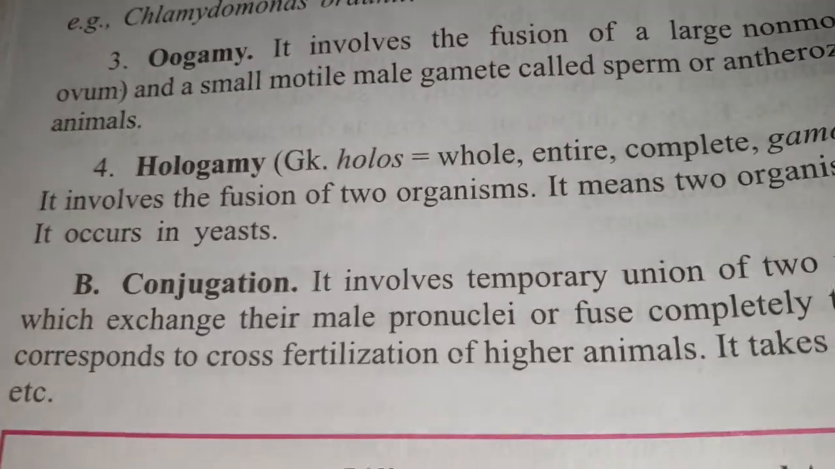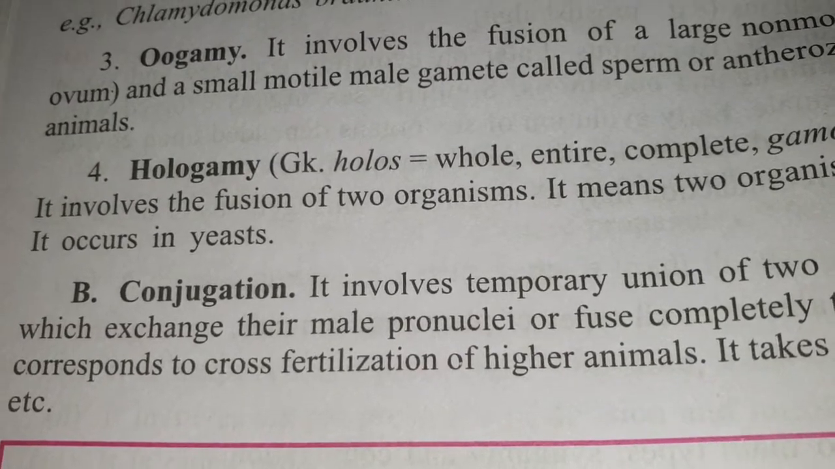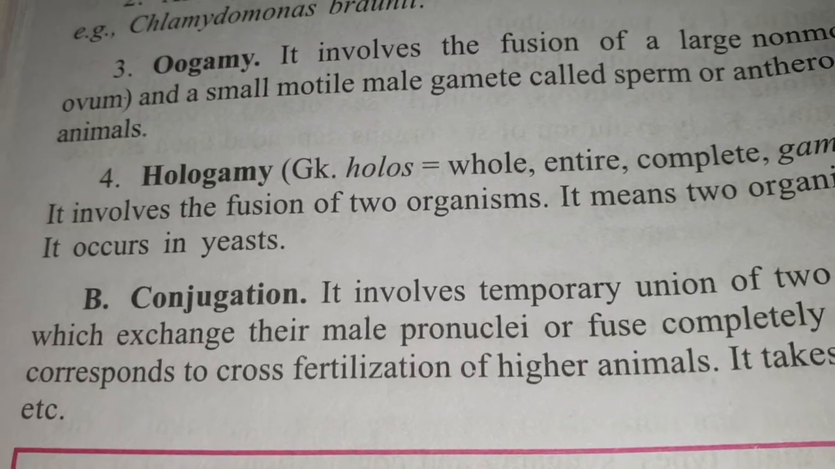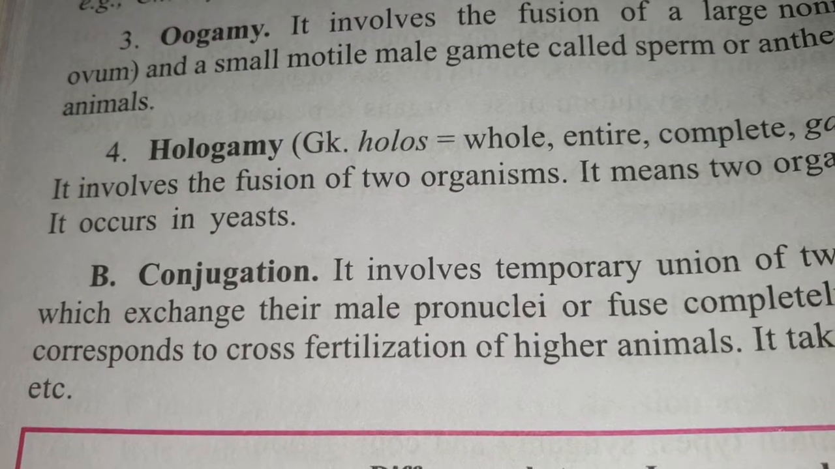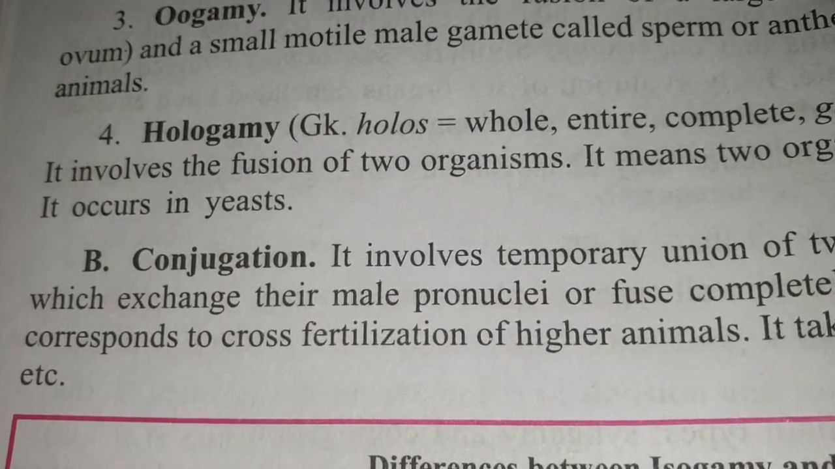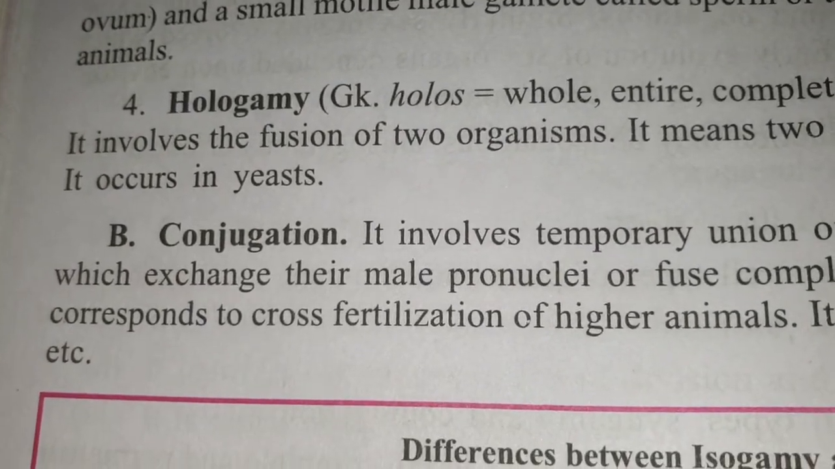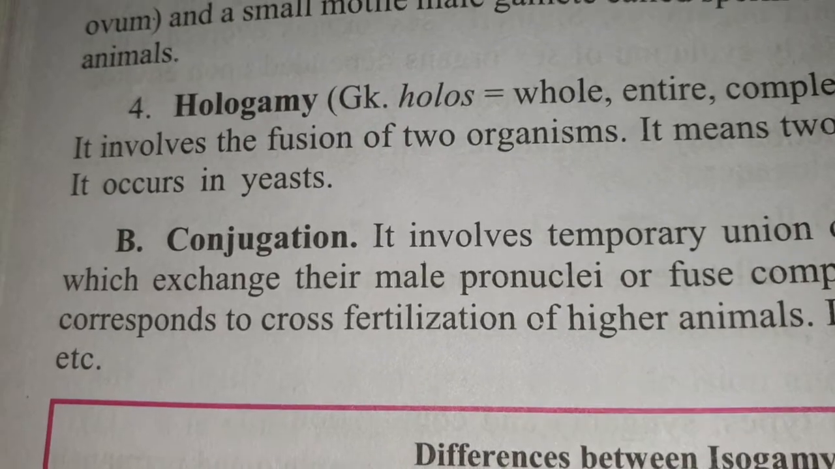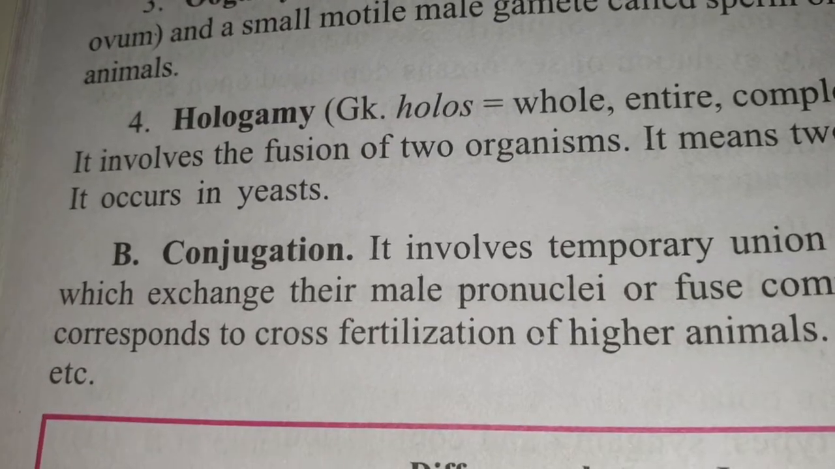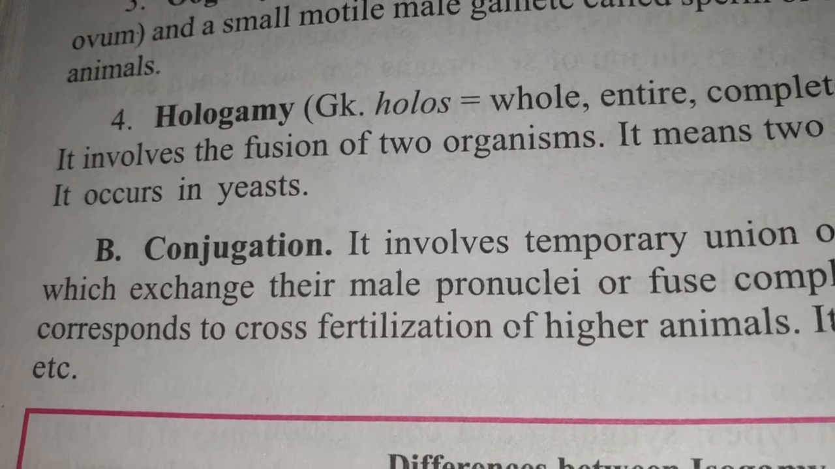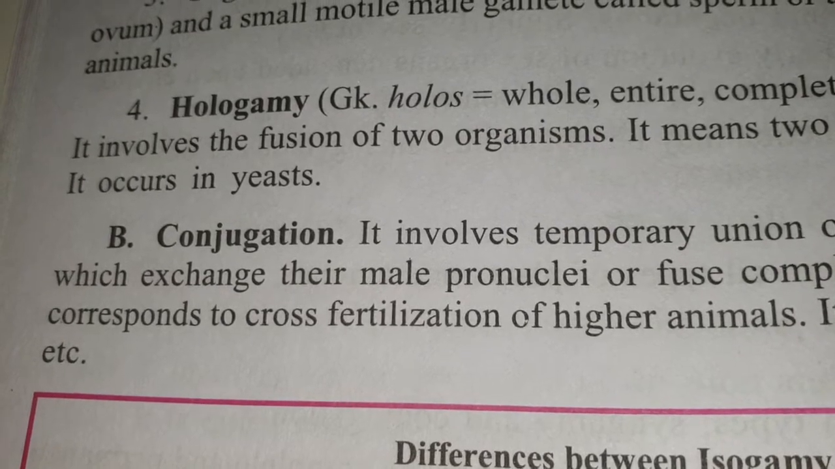Again, the second type of reproduction is conjugation. Conjugation involves the temporary union. Syngamy is permanent union, while this is temporary union, which includes the exchange of male and female pronuclei. That means the particular organisms will come close together, their common wall will dissolve, and they will ultimately exchange their nuclei. That particular process is called conjugation, which we observe in case of Paramecium, Spirogyra, etc.